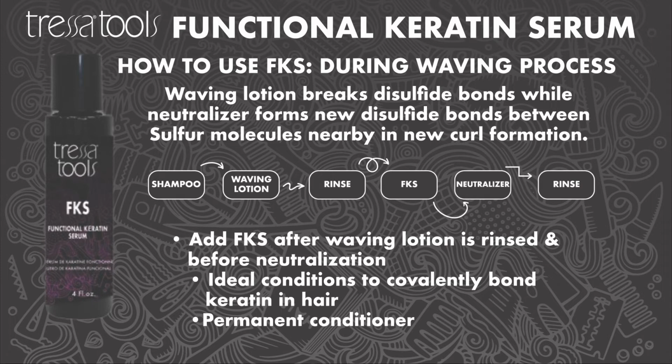After rinsing the perm solution, towel blot the hair. Wait 5 minutes for any residual moisture to resurface. Then blot again and apply FKS to all the rods. Allow to penetrate for 5 to 10 minutes and then apply the neutralizer right over top of the FKS.